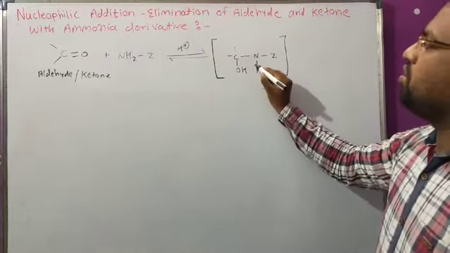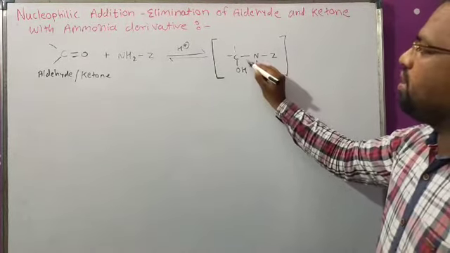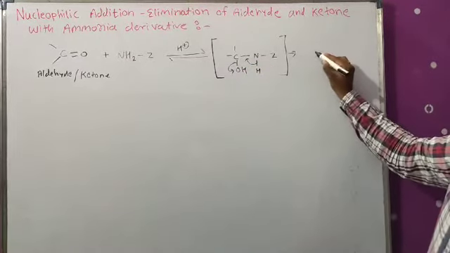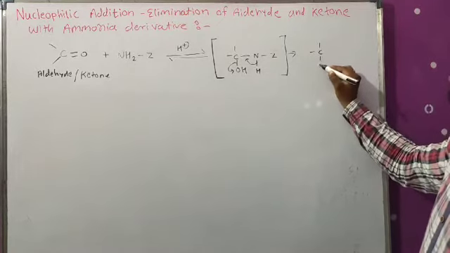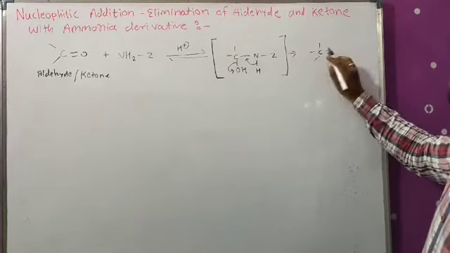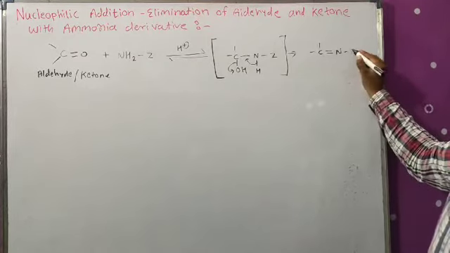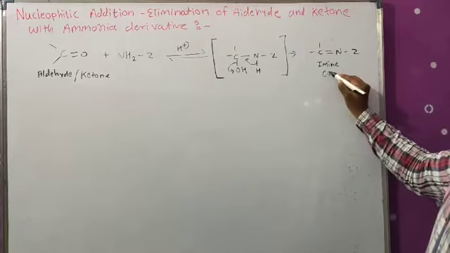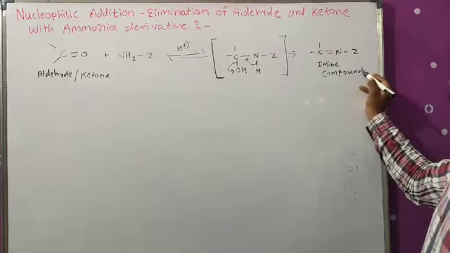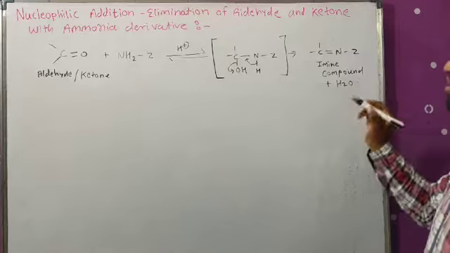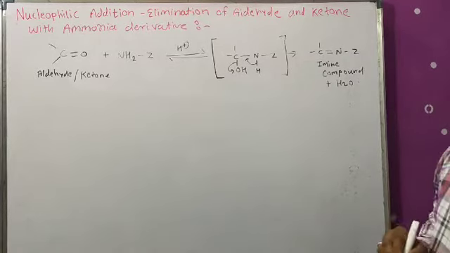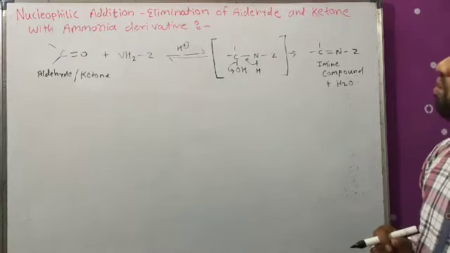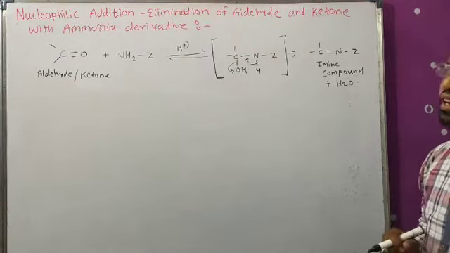Now in this reaction removal of water molecule takes place. Here the double bond will form and OH will go out, and we get the product, the compound which consists of a carbon-nitrogen double bond, that is, the imine compound, with the side product H2O. This is the simple nucleophilic addition elimination reaction of aldehyde and ketone with an ammonia derivative.